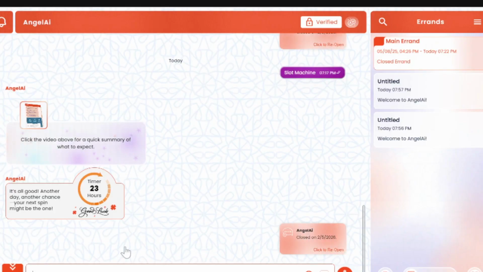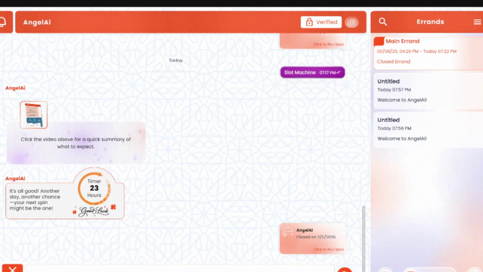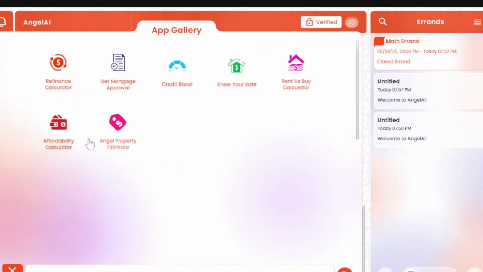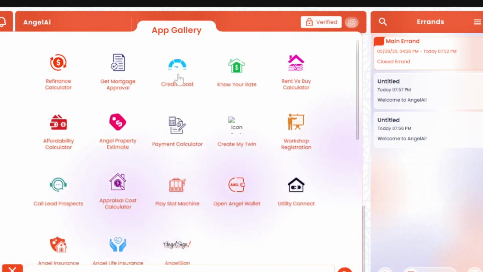And then finally, you have here on the lower left side the apps, and it opens a drawer for you with everything that you have available. So from the credit boost, you can create the twin, you can register for another workshop. You can do the lead prospecting, which is the calls, so we can do the calls for you. And I'll go more in detail on all of that.